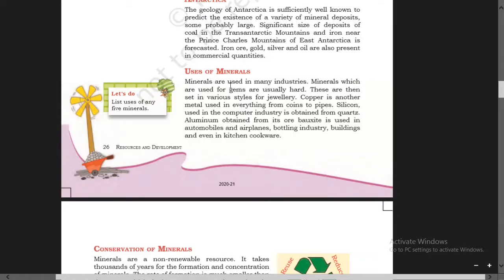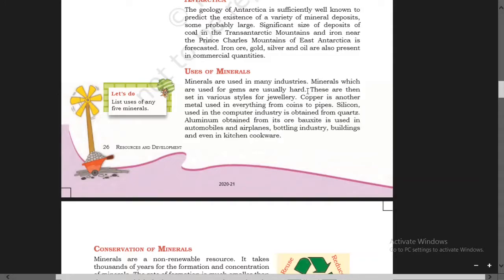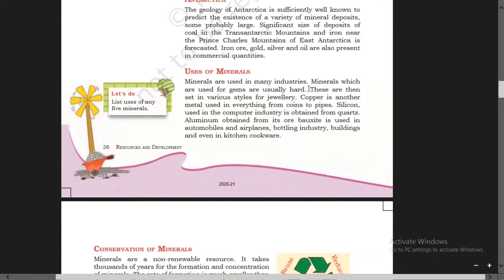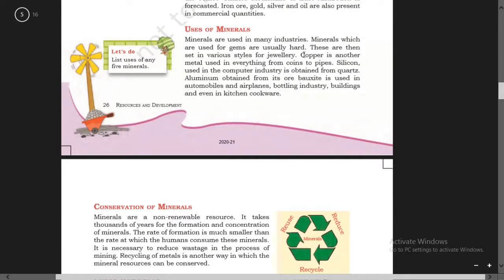Minerals used for gems and precious stones are usually hard. These are then set in various styles for jewelry.